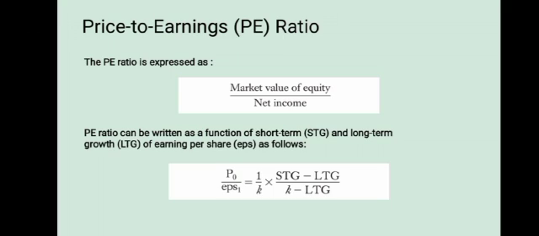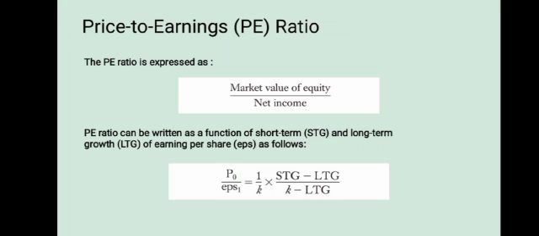When STG is greater than LTG and LTG is less than K, STG can be thought of as the analyst consensus 5-year growth rate in EPS and LTG as the long-run rate of inflation beyond the forecast horizon. This equation yields two important insights. First, the P/E ratio is inversely related to the cost of capital.